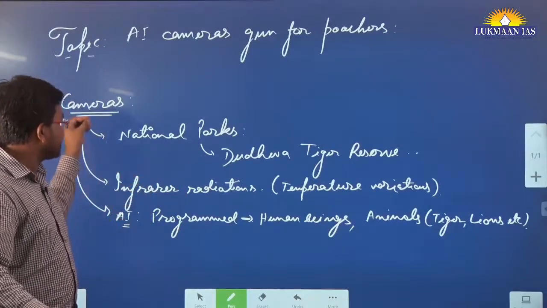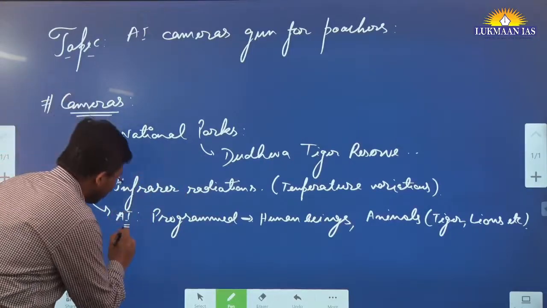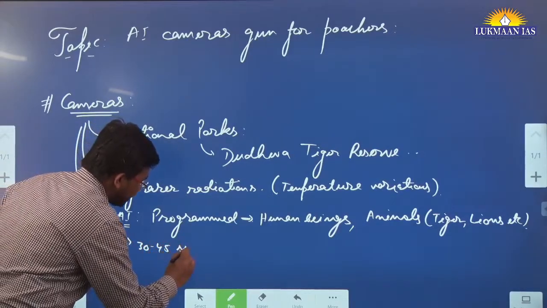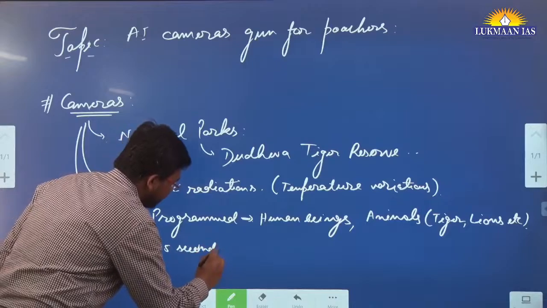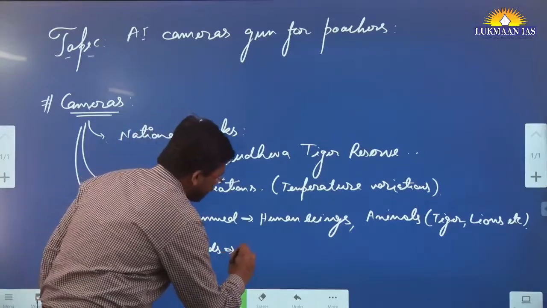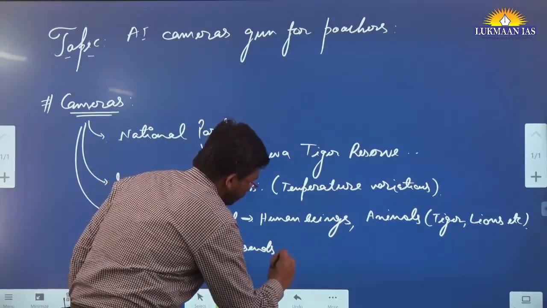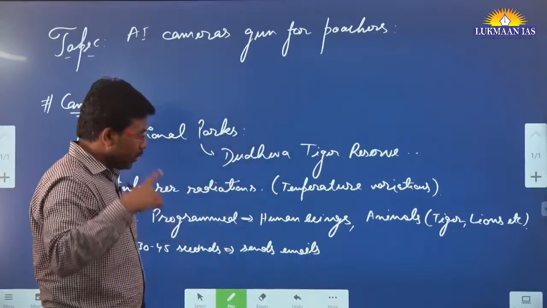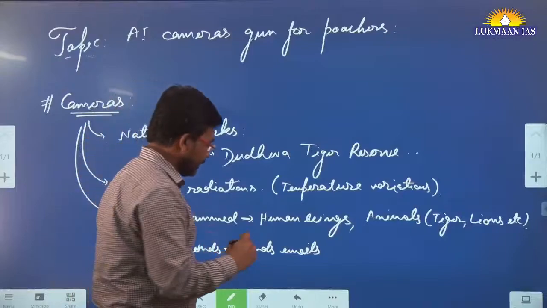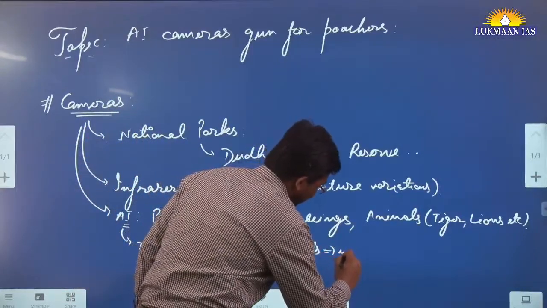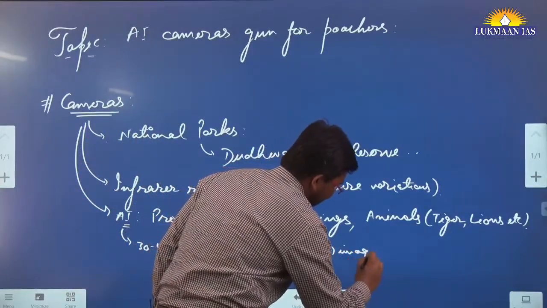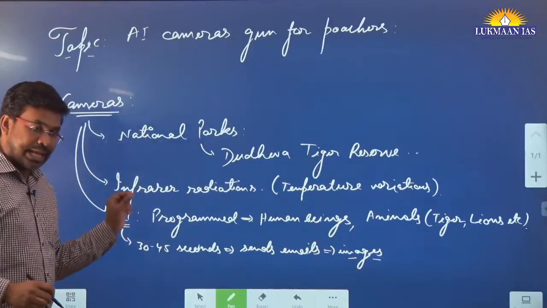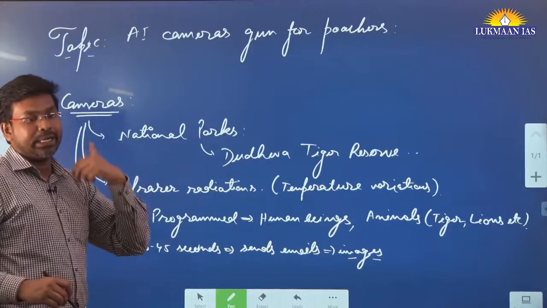And the moment this camera captures this, within 30 to 45 seconds of capturing the image, it automatically sends emails to the authorities with images, saying they have identified this particular thing. So this helps the authorities in multiple ways.